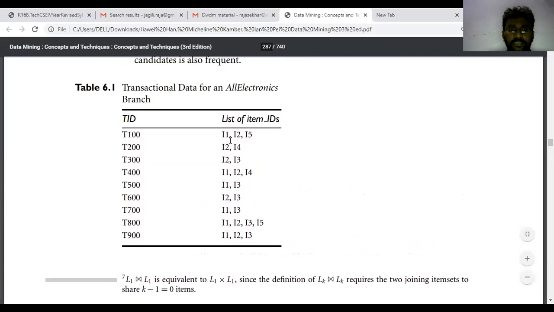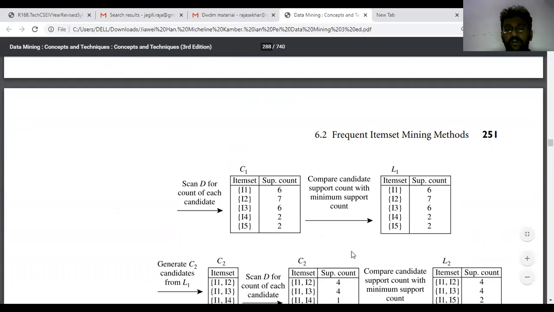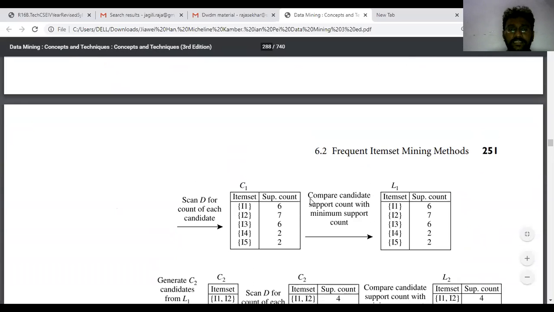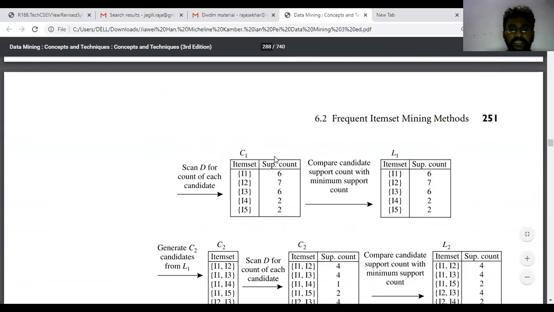Here, in the T100 we have one I1, 2, 3, 4, 5, 6. So in our database, how many I1s are there? 6 I1s. Now check how many I2s there are in the data set: 1, 2, 3, 4, 5, 6, 7. So we have 7 I2s. Like this, we have to count how many I1s, I2s, I3s, I4s, and I5s there are.